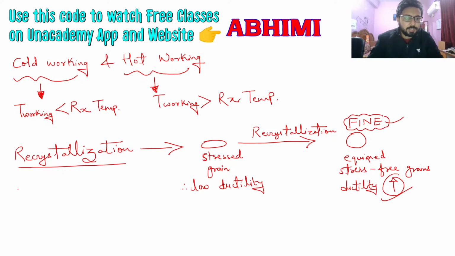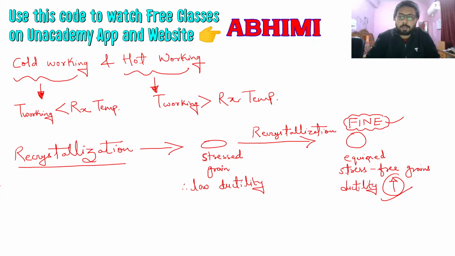So this is recrystallization, and the working temperature of hot working is greater than this recrystallization temperature, and therefore we can say that recrystallization will occur during hot working. There is one more question that was asked in the GATE examination, where the reduction or deformation can be more.